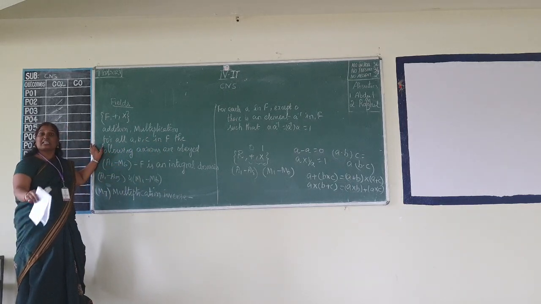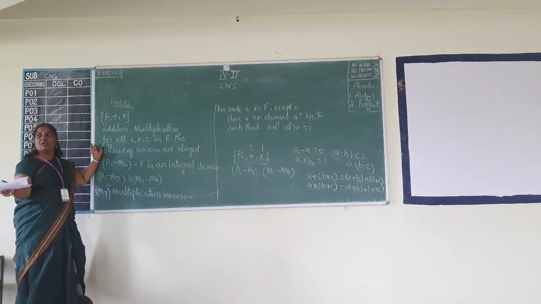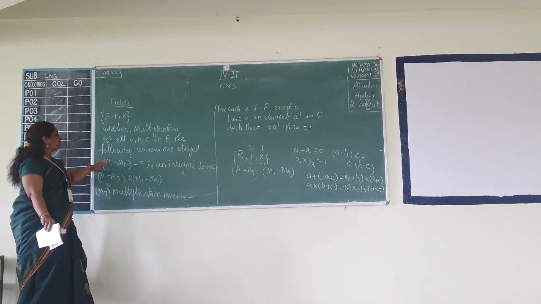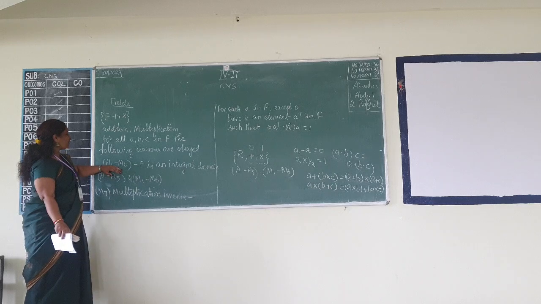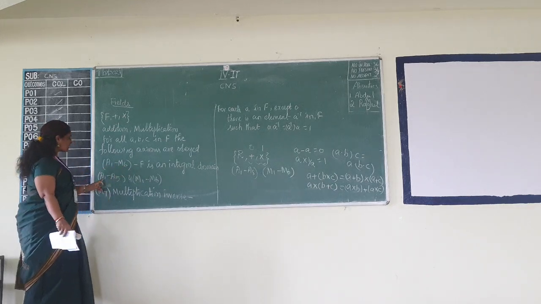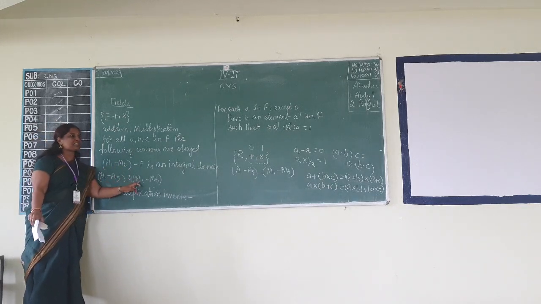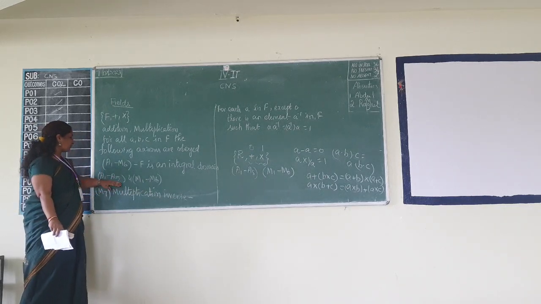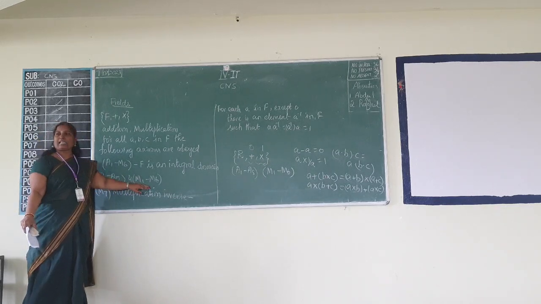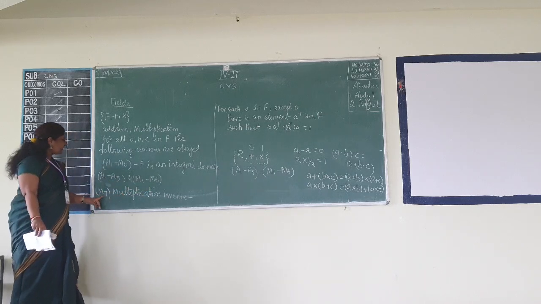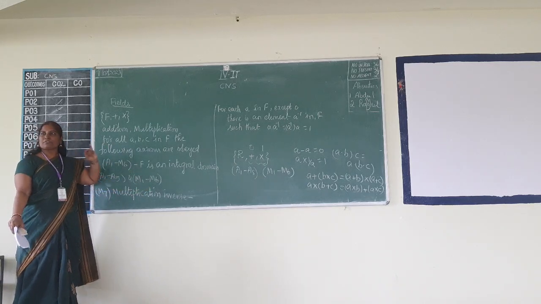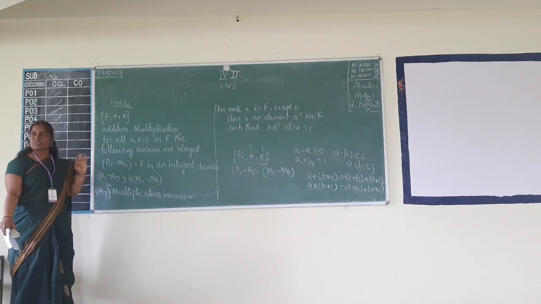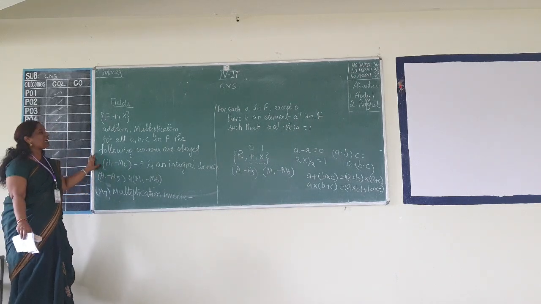Any three elements picked up from the set have to obey the axioms A1 to M6, which means A1 to A5 as well as M1 to M6. We know when any set satisfies A1 to A5 and M1 to M6, we say it is an integral domain. So the first condition you are supposed to check is that your set should be an integral domain.